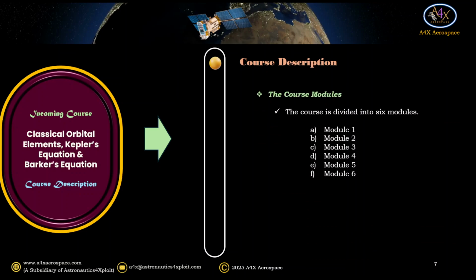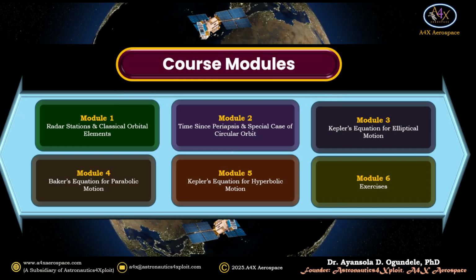The course modules are as follows: Module 1, Module 2, Module 3, Module 4, Module 5, and Module 6. Each of the modules is as follows. Module 1, Radar stations and classical orbital elements. Module 2, Time-change periapsis and special case of circular orbit. Module 3, Kepler's equation for elliptical motion. Module 4, Baker's equation for parabolic motion. Module 5, Kepler's equation for hyperbolic motion. And Module 6, Exercises.